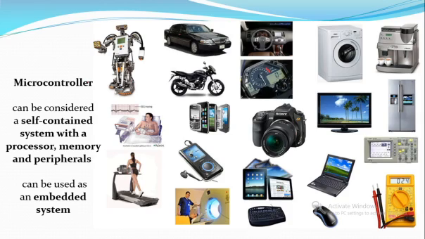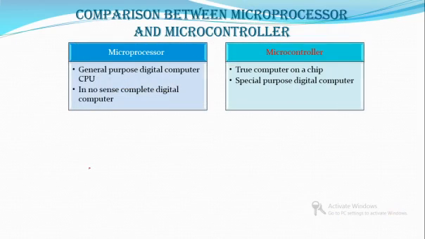So what is a microcontroller? It consists of microprocessor as well as some basic memory and peripherals. So that is how it differs from a microprocessor. If you check the microprocessor, it is just a central processing unit alone. It doesn't completely form a digital computer. While in the case of microcontroller, you can consider it as a true computer on a chip. Why?